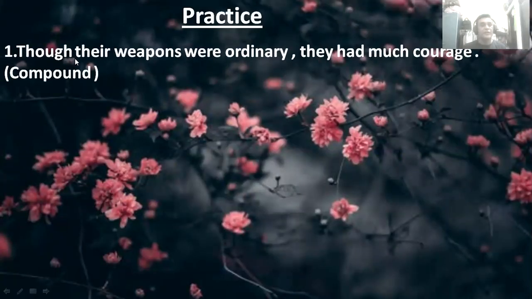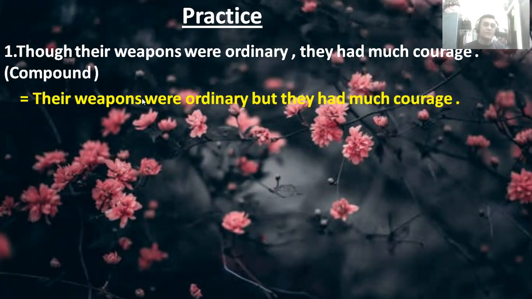Number one: though their weapons were ordinary, they had much courage. Make it compound. What will be the answer? For though, here in the compound, put but in the middle of the sentence. Their weapons were ordinary, but they had much courage. So only one thing should be changed here: for though, you have to put but at the middle of the compound sentence.